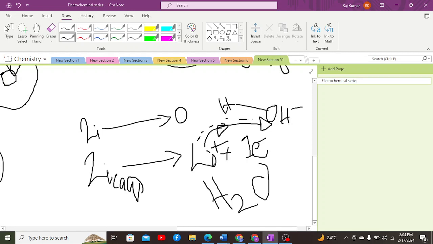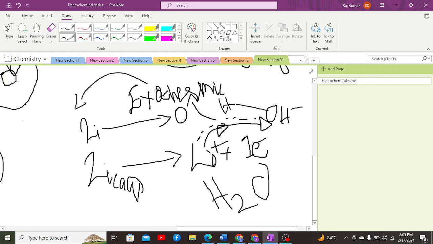That attraction is known as dipole ion interaction, and it leads to an exothermic reaction that releases energy. That energy is the enthalpy of hydration, or heat of hydration, delta H, right?